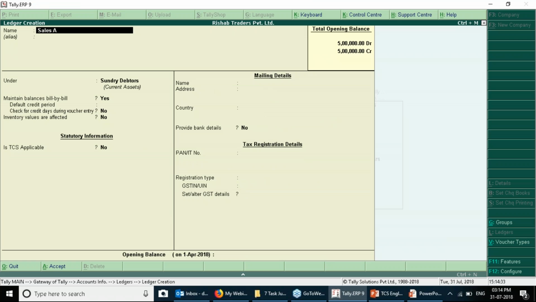Now here you would be creating another ledger called scrap, sales account for scrap.